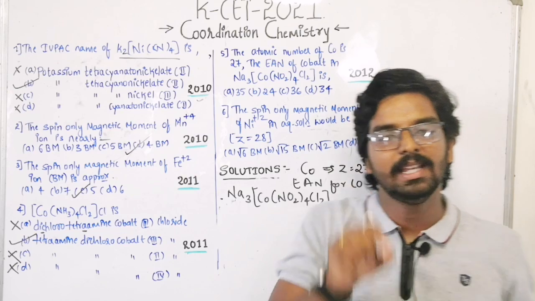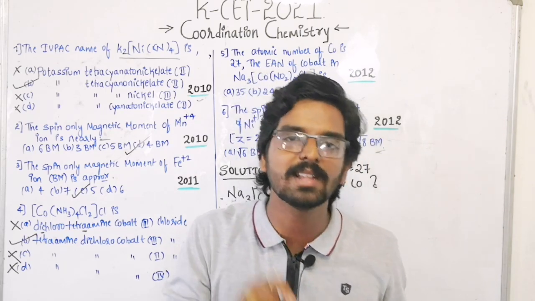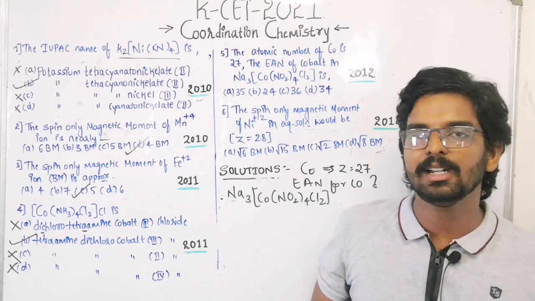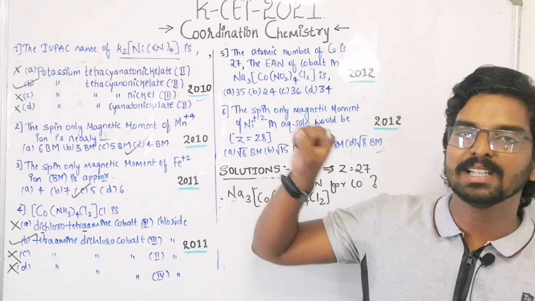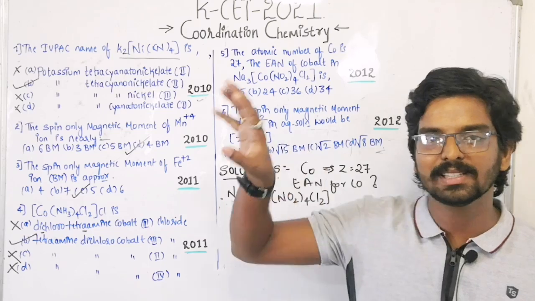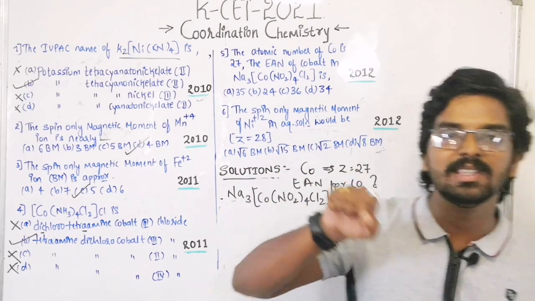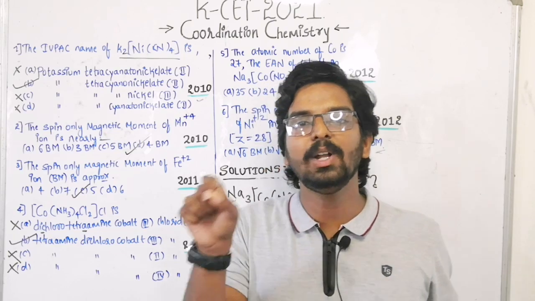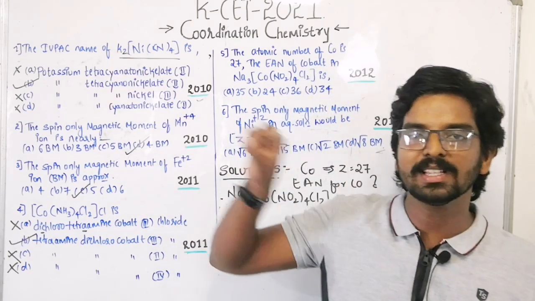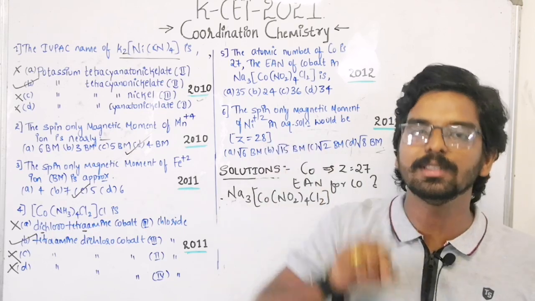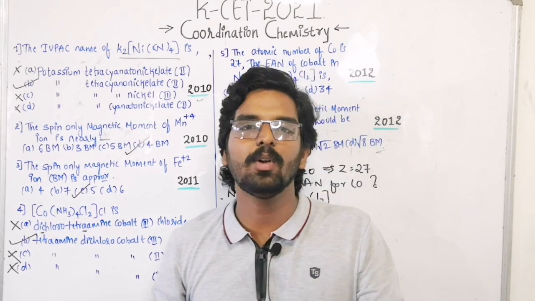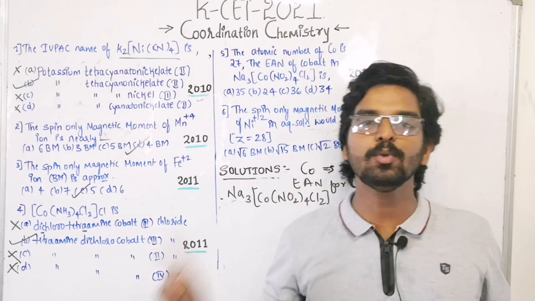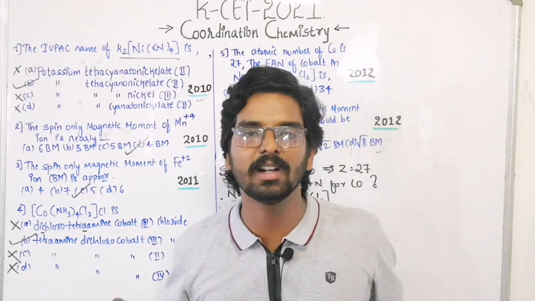So here the EAN rule suggests that ಇಲ್ಲಿ EAN rule ಏನು ಹೇಳುತ್ತೆ ಅಂತಂದ್ರೆ, the central metal atom or the ion will accept the electrons such that the total number of electrons with the, see here, ಎಲ್ಲಿವರೆಗೂ accept ಮಾಡ್ಕೊಳ್ಳುತ್ತೆ electrons ಅನ್ನ, ಎಲ್ಲಿವರೆಗೂ ಅಂದ್ರೆ the total number of the electrons with the central metal atom or the ion is near to the what? The nearest noble gases atomic number.